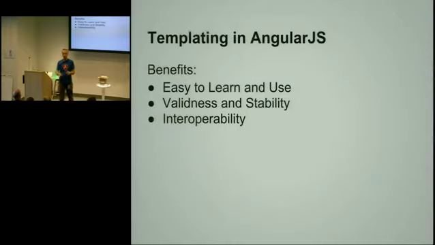So there are APIs where you can configure the compiler service in Angular to use something other than double curlies for data binding, and then that will avoid the collision. The reason why I think it's not a good idea to mix the two is because when you're looking at a template, it's hard to figure out what is the server-side part and what is the client-side part. And also, it's easy to introduce security issues where if you incorrectly interpolate stuff on the server side, you might actually make the client side vulnerable.